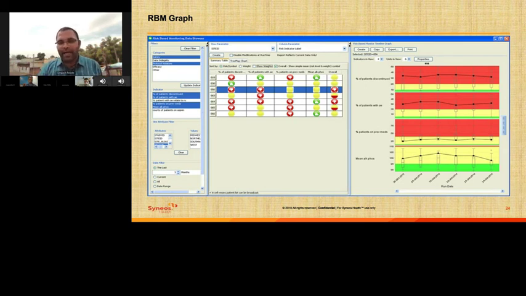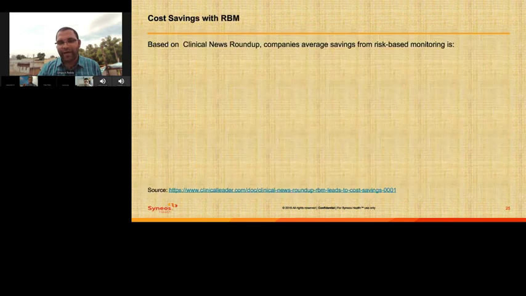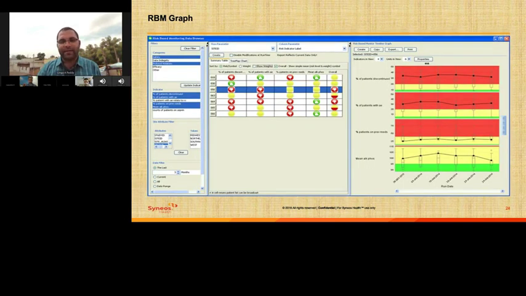So if you click on one of the sites in this graph, I have clicked on one of the sites. Sorry, in the same slide, please. So yeah, if you click on one of the sites, we will have the information in a graph on the right side. This right side graph is used to show the shape of the distribution, its central value, and its variability for percentage of patients discontinued, and percentage of patients with adverse events and so on.